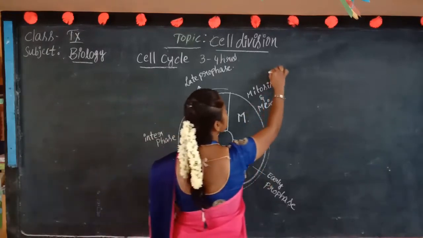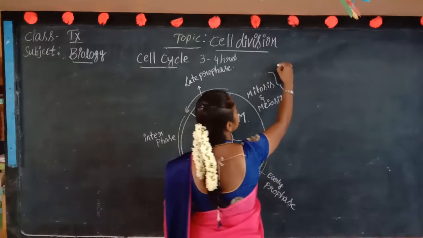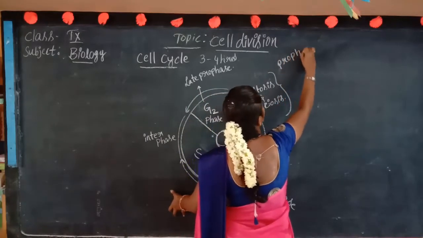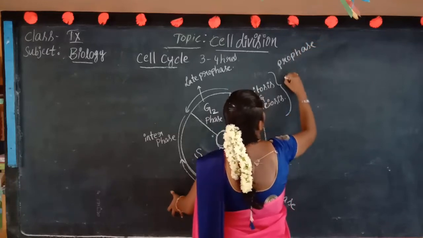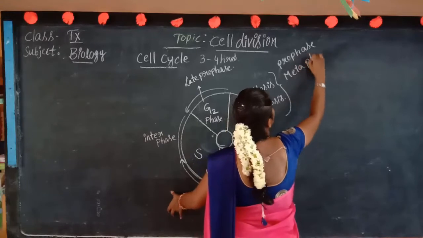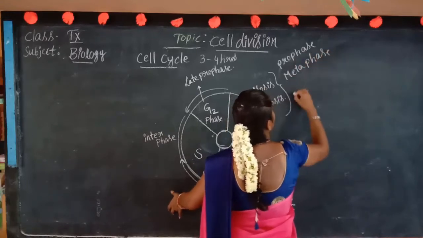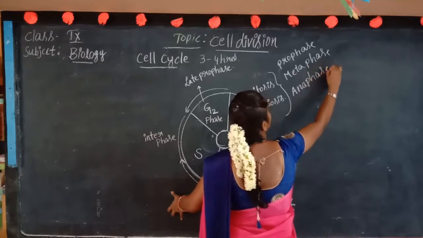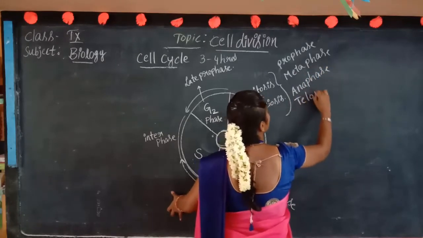Here, in the mitosis process, 4 phases are performed: prophase, metaphase, anaphase, and telophase.